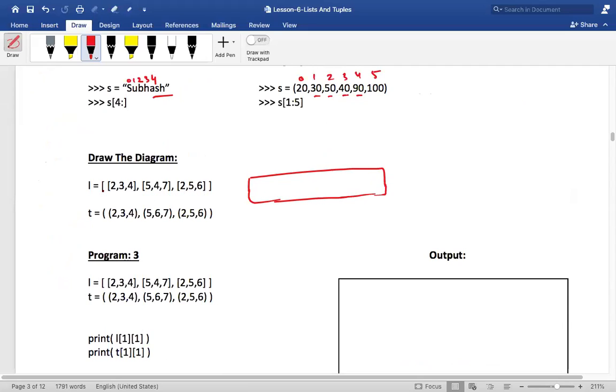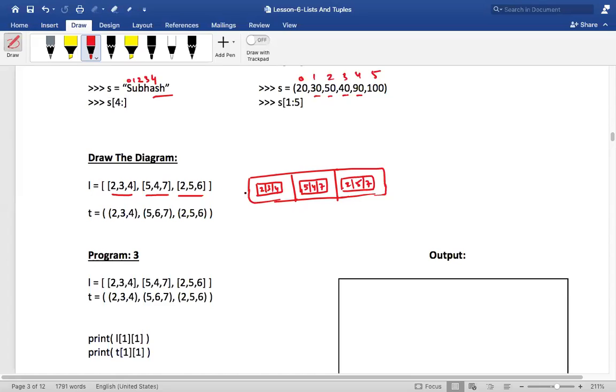Okay. So how many elements are there in this list? 3 elements, right? First one, second one, and third one. So let me put that. Total 3 elements, right? So in the first, there is again one list. It will be 2, 3, and 4. And then I have one more list inside that. So what is that? I can say 5, 4, and 7. Again, I'll have one more list: 2, 5, and 7. Okay. Is that clear? Is the diagram clear, my dear friends? Hello.